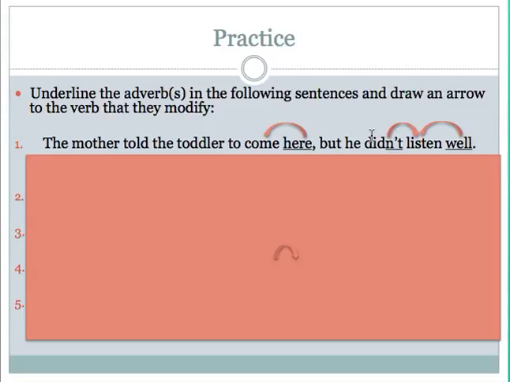Okay, so at this point, pause the video and complete 2, 3, 4, and 5 on your own. Then once you have finished, come back to check your work.